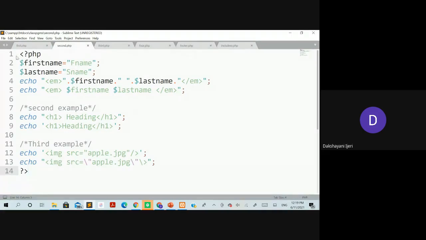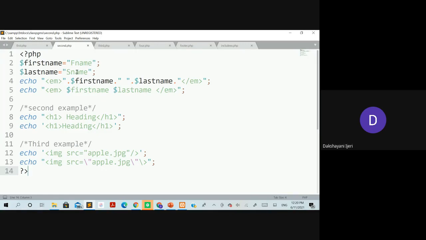So what has been done as a part of the first statement over here? You can see I have started with the PHP part here, and we have terminated at the last, as all the statements that I have included are in the form of either echo or the dollars. That means all the statements here are PHP only. In the first two statements, two variables have been taken as the first name and the last name, for which certain values have been taken. Within the echo, you just concentrate on how different types of concatenations have been used here.